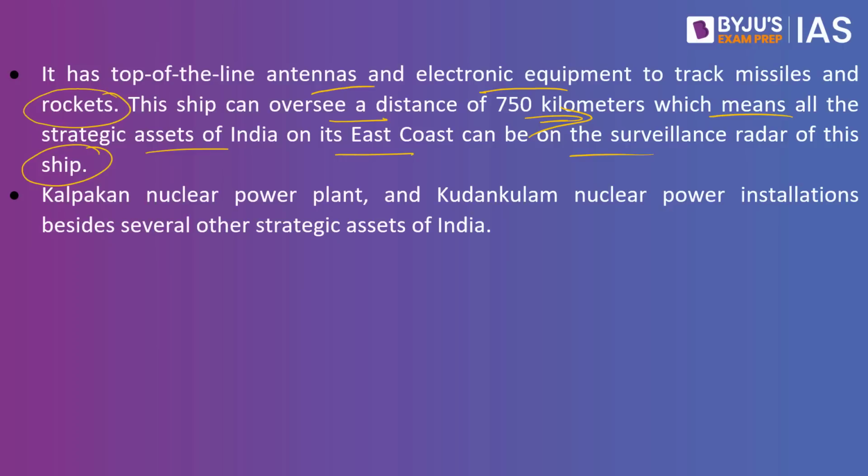They can also be snooped on, and the docking of the Chinese ship in Hambantota also has a huge implication for Tamil Nadu, which has a coastal area of more than 1000 kilometers. Kalpakkam nuclear power plant, Kudankulam nuclear power installations, besides several other strategic assets of India can be eavesdropped from this particular location. The vessel can also spy on the ISRO satellite base at Sriharikota as well.